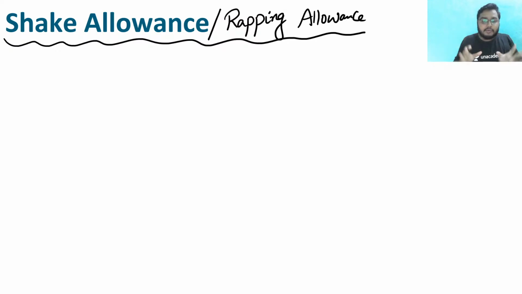So when you are removing the pattern, before removing the pattern, the whole apparatus, or whole arrangement, is a little bit shaked. When you have watched these things in your workshop, you have seen that the arrangement is a little bit shaked, and after shaking that arrangement, this pattern is removed. This is known as shaking or shake allowance.